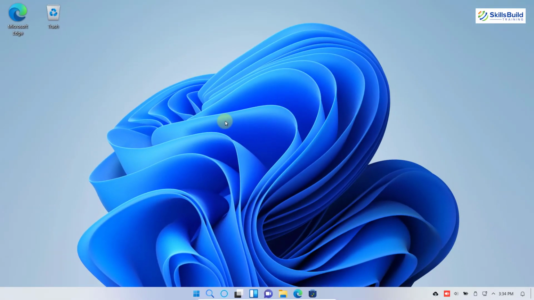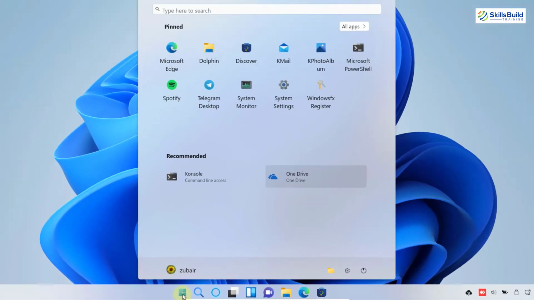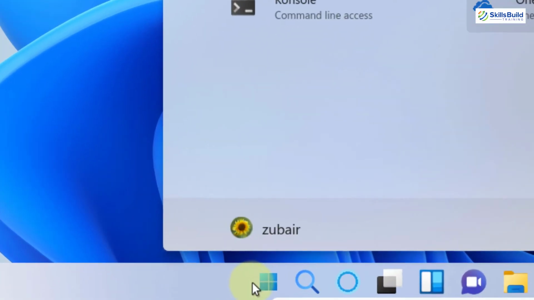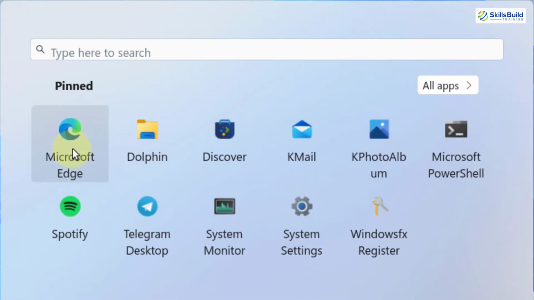particular Linux-based distribution. If you click on your Start button, here we have different things available in this system. In a Linux distribution, you have an Application Launcher button, but as we are talking about the interface of Windows 11, we have a Start button here and the icon is also from Windows. Here we have Microsoft Edge, as I mentioned earlier.